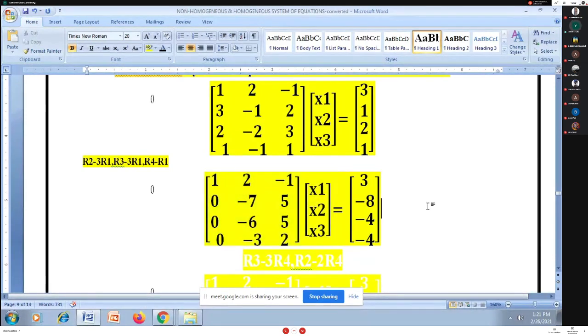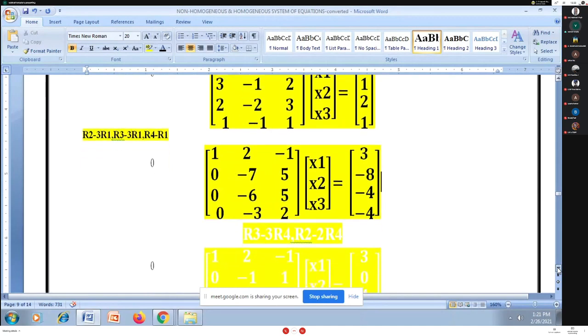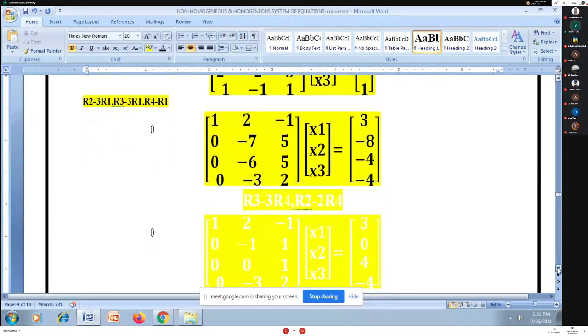Similar row transformations I apply on this B matrix, so the entries change to 3, minus 8, minus 4, minus 4. Now I observe 1, 0, 0, 0 entries in column 1.